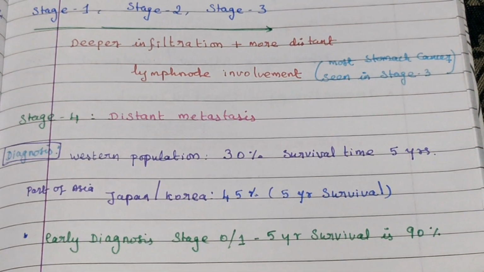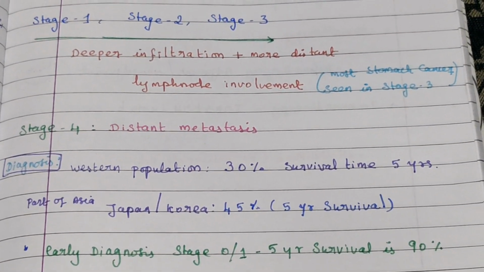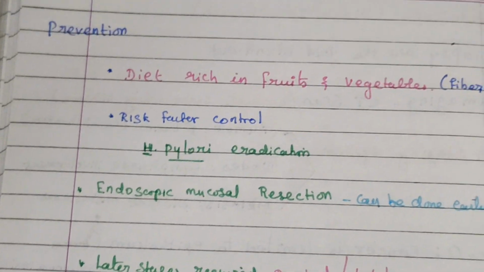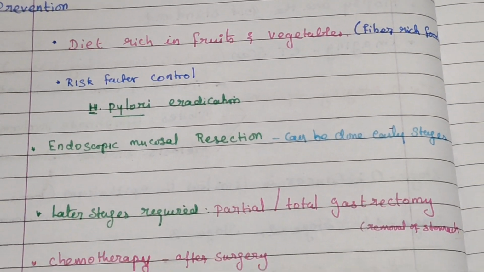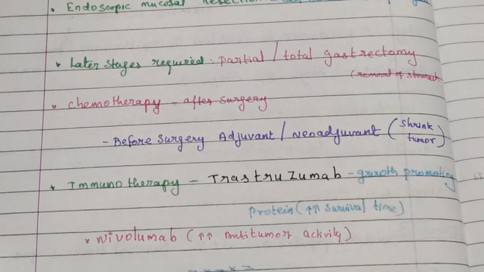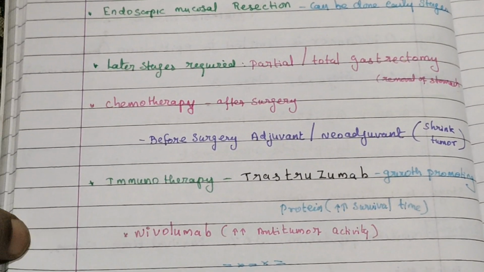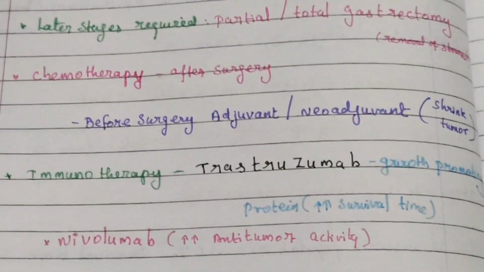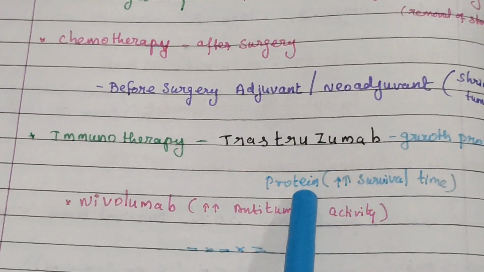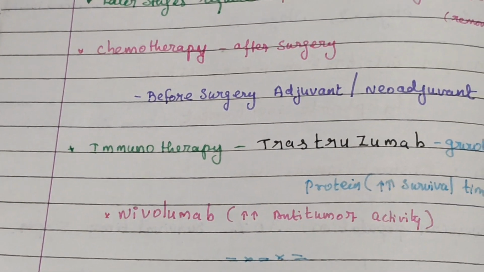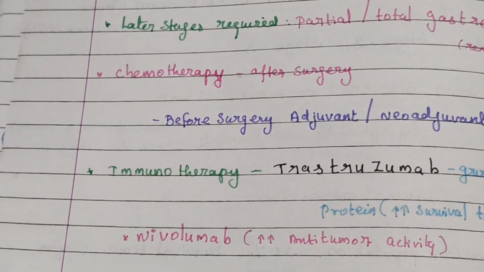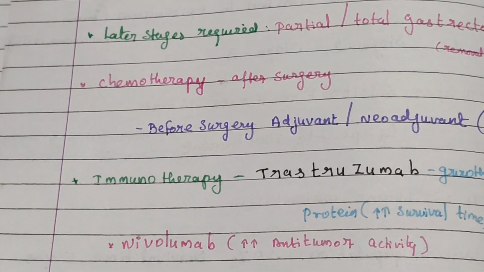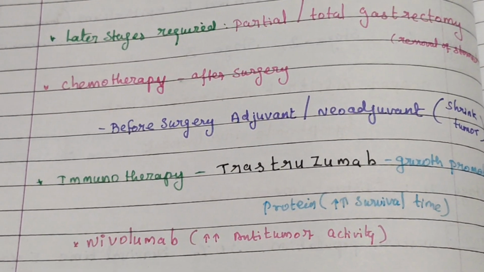Survival: stage 0 to 1 diagnosed early means 90% survival. Treatment: in diet, fruits and vegetables. Nivolumab increases anti-tumor activity. Trastuzumab targets a growth-promoting protein and increases survival time.